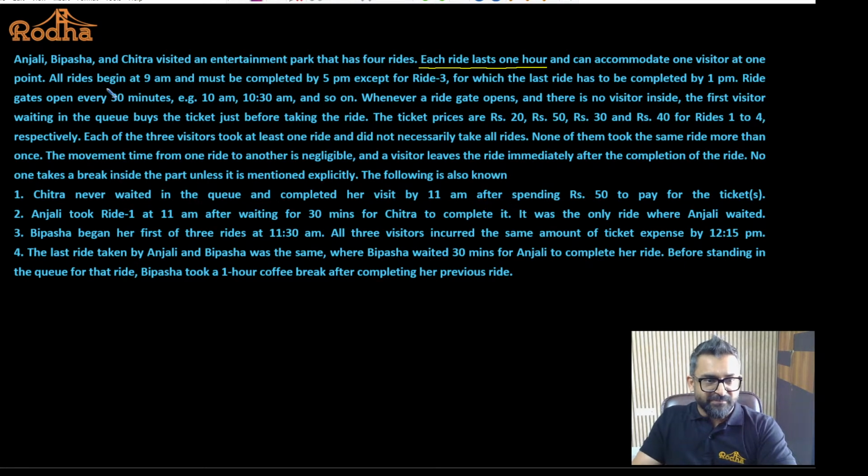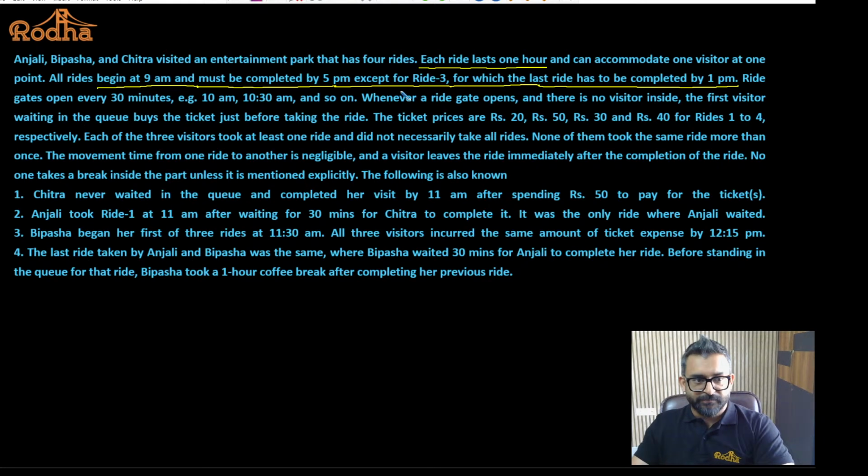All the rides begin at 9 a.m. and must be completed by 5 p.m. So from 9 to 5, this is the schedule we have, except ride 3. There are special conditions for ride 3, for which the last ride has to be completed by 1 p.m. So what does it mean? For ride 3, the last ride will complete by 1 p.m. Now if the last ride of ride 3 will complete by 1 p.m., that means you can buy the ticket for ride 3 at 12 noon. So 12 to 1 is the last ride of ride 3, and after that ride 3 is not available.